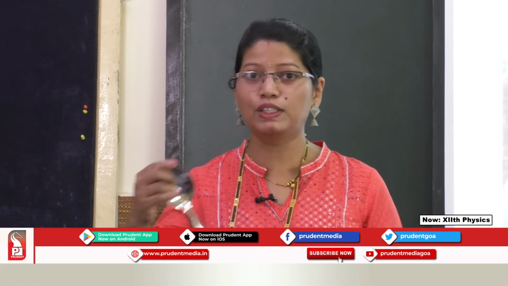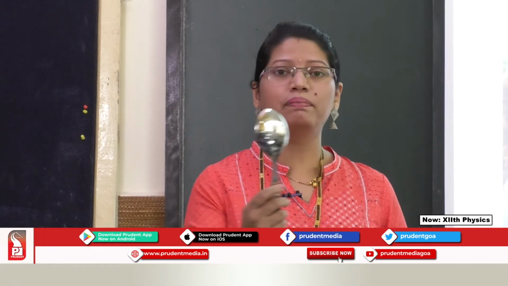Now you all are at home. What do you think, how will you check out the convex and the concave? There is an easy trick, students. You can go to the kitchen and grab a spoon. You can hold it in your hand, and there you will have your concave and the convex.